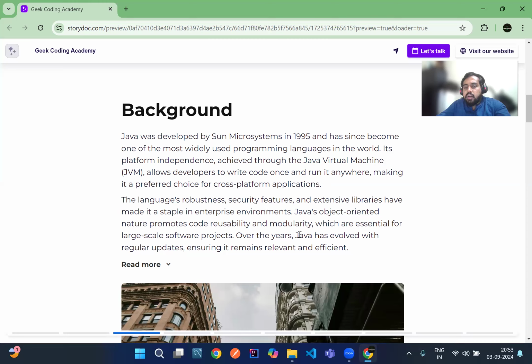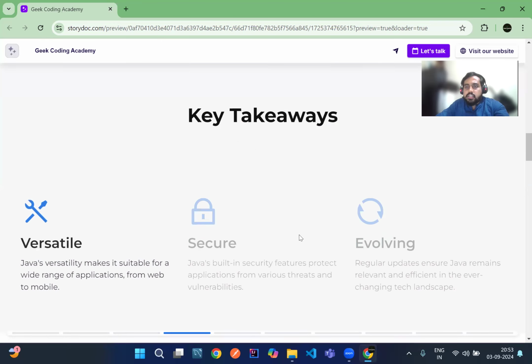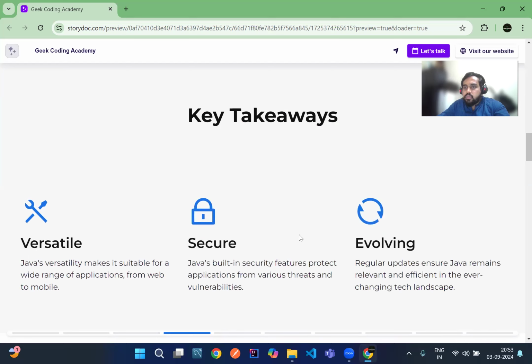After 2010, Oracle acquired Sun Microsystems. Now the only new features introduced to Java come from Oracle developers. So this is all about the history, guys. Let's come to the significance: why do we need to use Java in 2024?